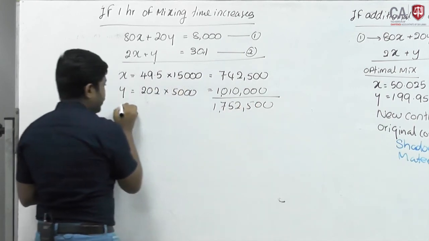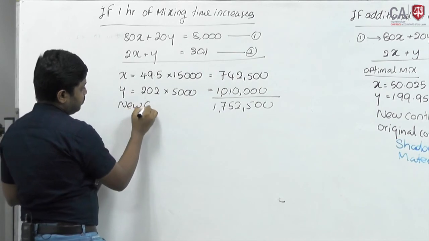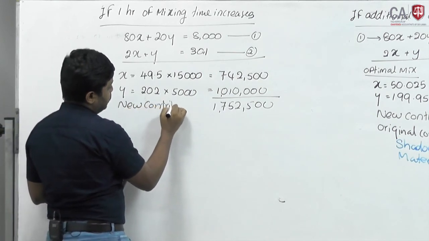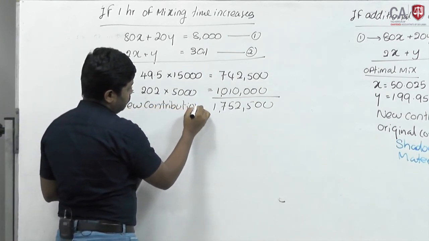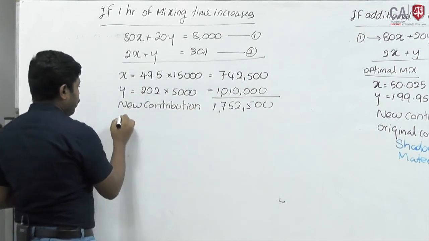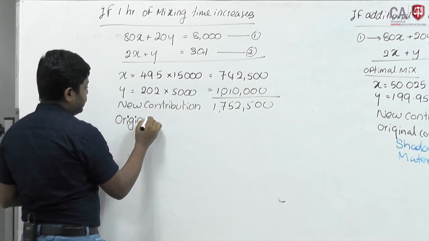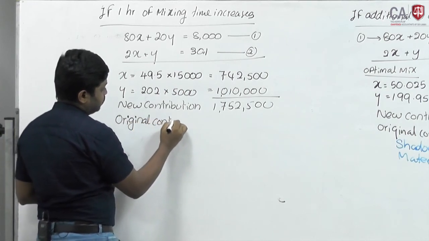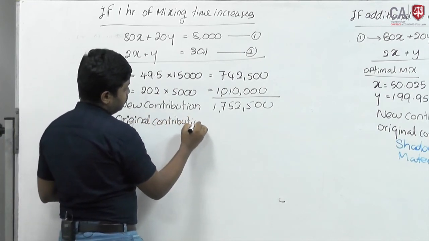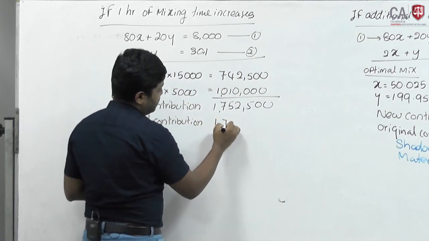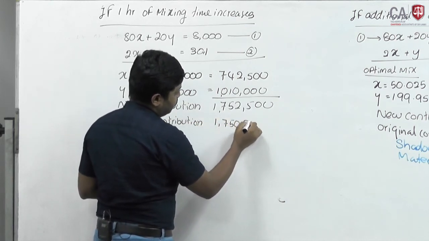Okay, new contribution. Original contribution 1,750,000.